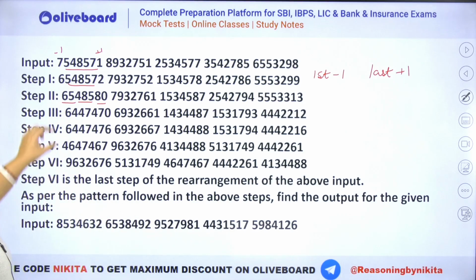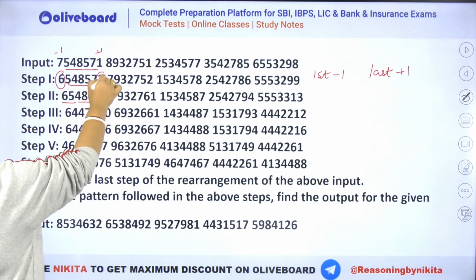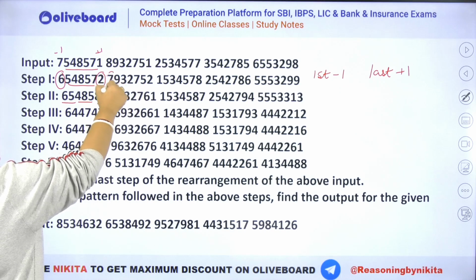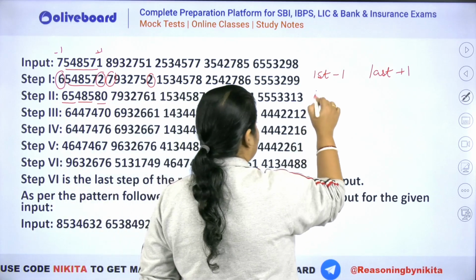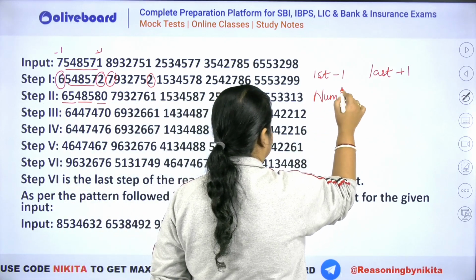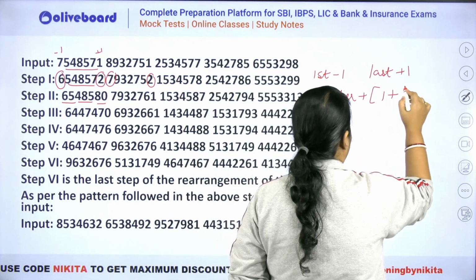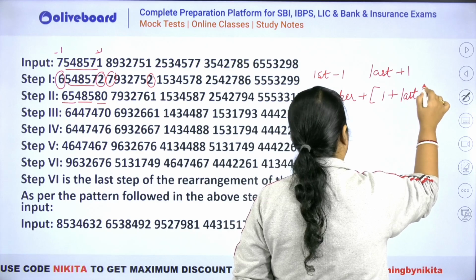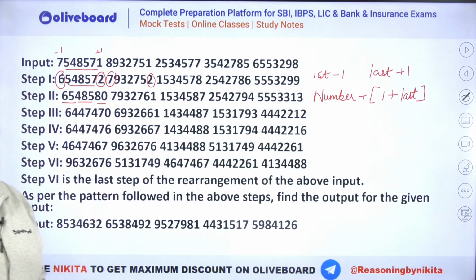What are we adding here? You can see in this we have added 6 plus 2, और ये 6 plus 2 कहाँ से आया है? This 6 and this 2. Similarly, in this one we are adding 7 plus 2. That is 7 and 2. So we are adding the first and last alphabet number, right? So it is nothing but number plus first and last. ठीक है? तो ये किया है. नंबर में फर्स्ट और लास्ट को ऐड कर दिया है. ठीक है.